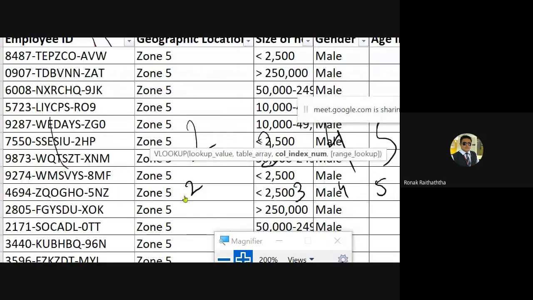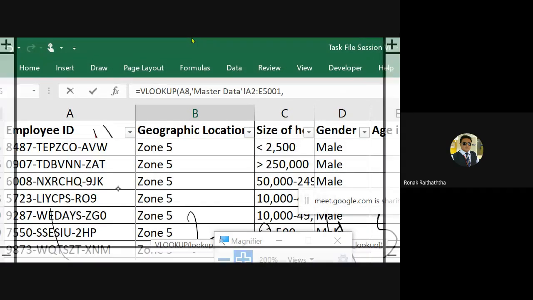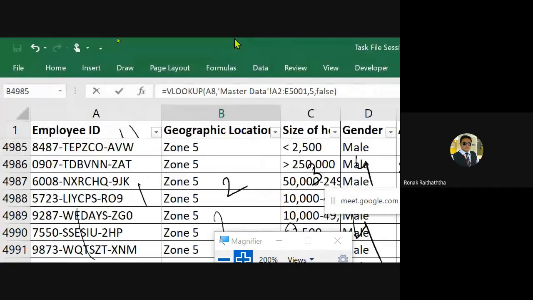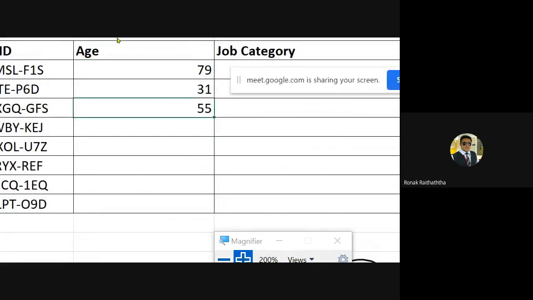The third one is the column index number in the selected range of the data. The employee ID is 1, this is 2, this is 3, gender is 4, and the age in years is 5. So I'm just typing 5 there. Comma, 5, false. Closing the bracket. Pressing Enter. You have got the age in years.